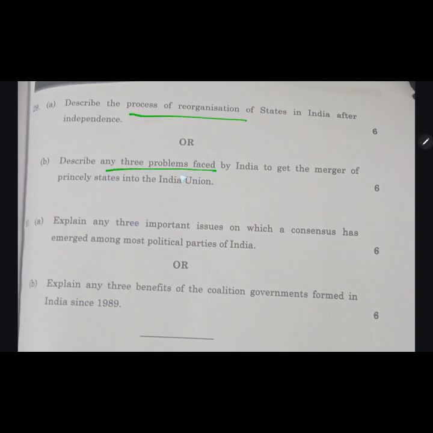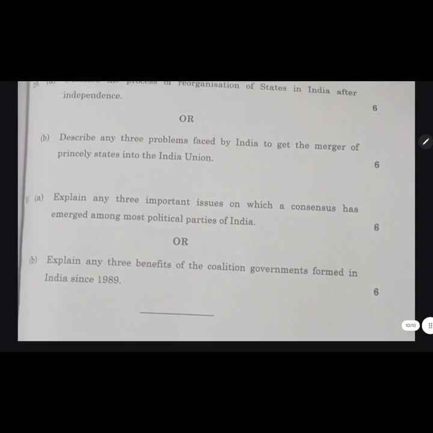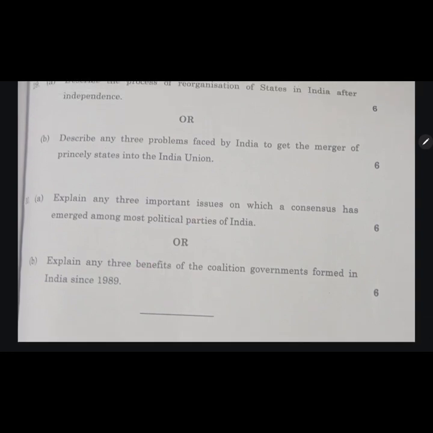Any 3 problems faced in turning the princely states into the Indian Union. 3 important issues for a consensus of political parties. 3 benefits of the coalition government formed in 1989. So yes, this was all for the political science question paper.